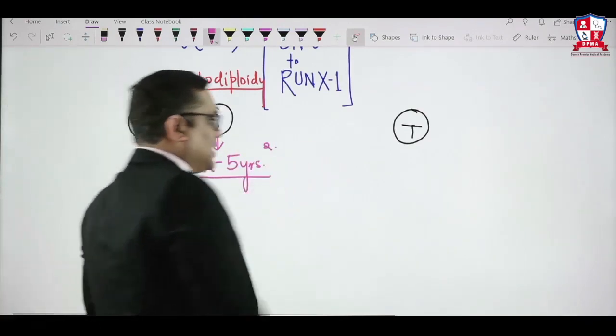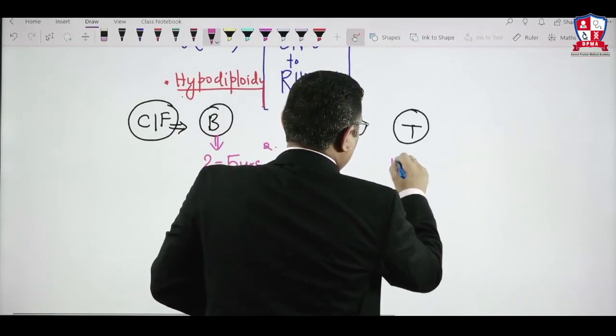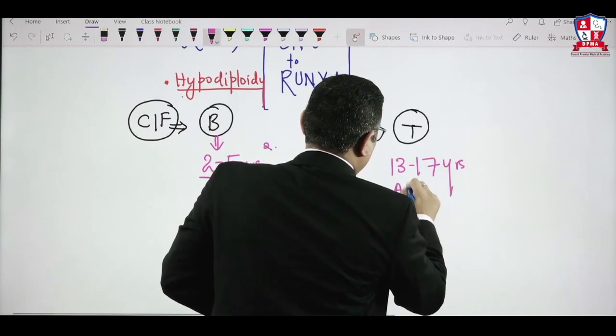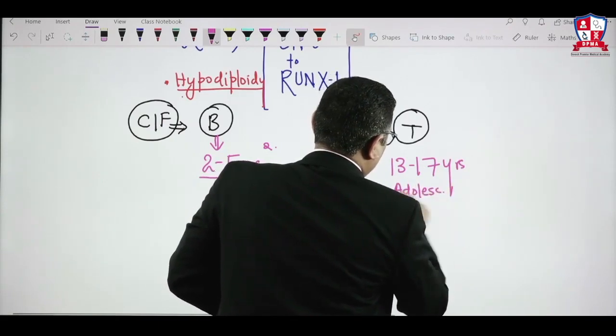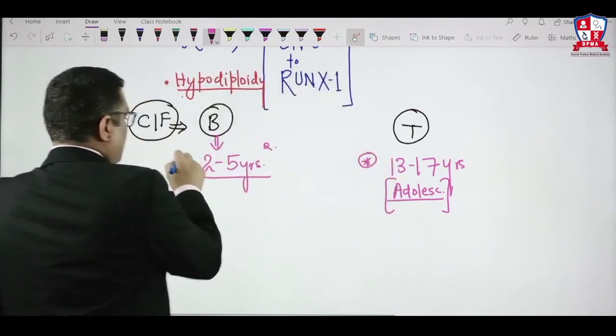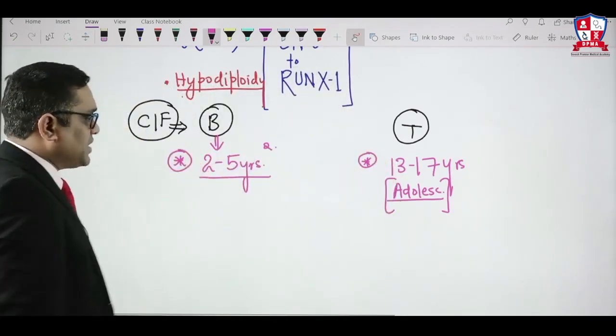Whereas T type of ALL will be commonly seen in the adolescent age group, that is 13 to 17 years, whereas it will be a younger age group, 2 to 5 years, for B cell type.